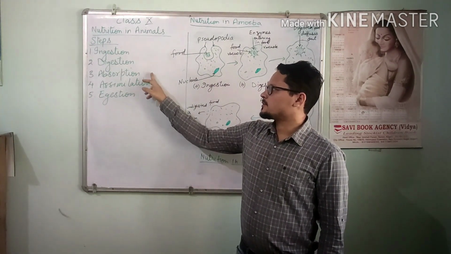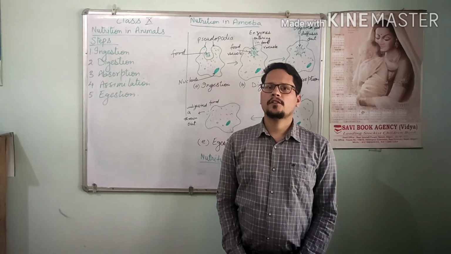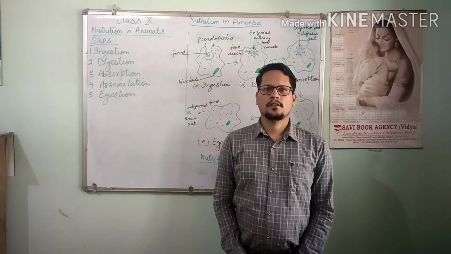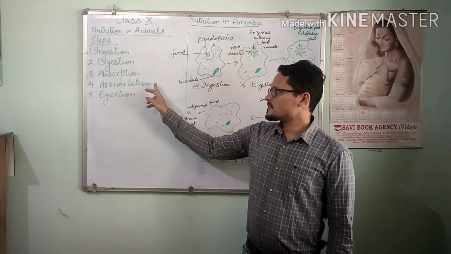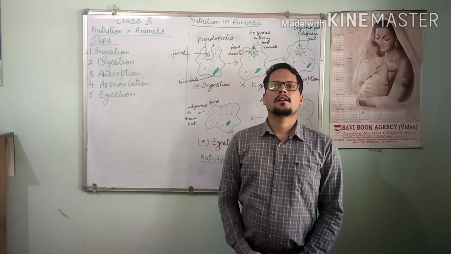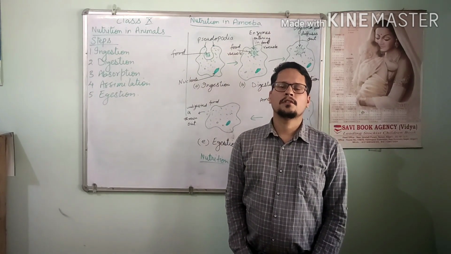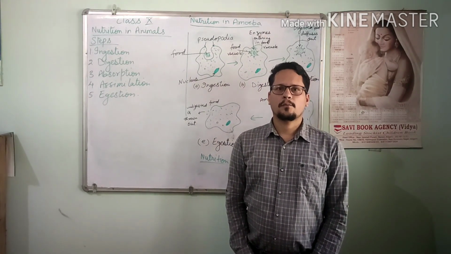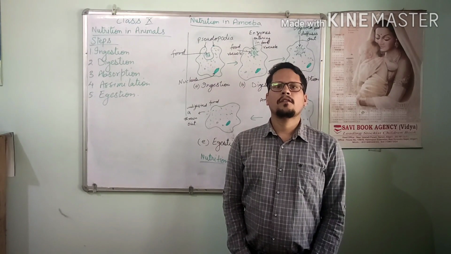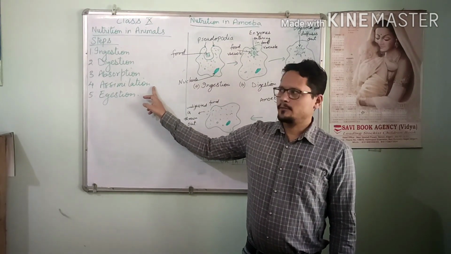After the process of absorption, it is assimilation. Just ask a question to yourself: why have we taken this food? We have taken this food for getting energy and maintenance. The food which is transferred to all the body parts and organs, they are made up of cells. So each cell will utilize this digested food for further cell division, repairing of injured cells, and production of new cells, growth, development. This process is called assimilation.